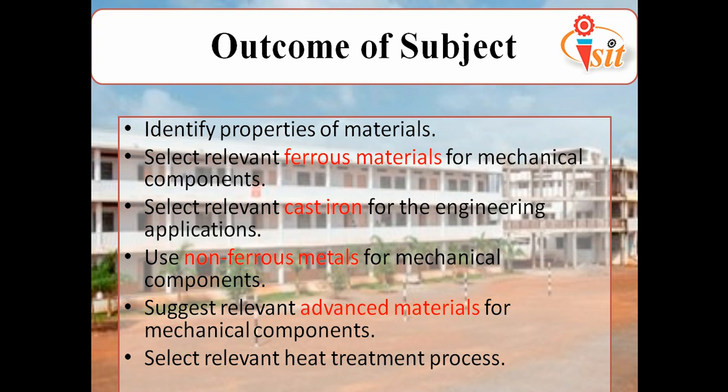Then the most important topic in our syllabus, that is select relevant heat treatment processes. As you know, we can't get a pure metal as it is from the earth's crust. It may have some softness, it may have some high hardness, so to change its property, we use the heat treatment process. So after studying the sixth chapter, you will be able to select a relevant heat treatment process for any material. We will move to the next one.